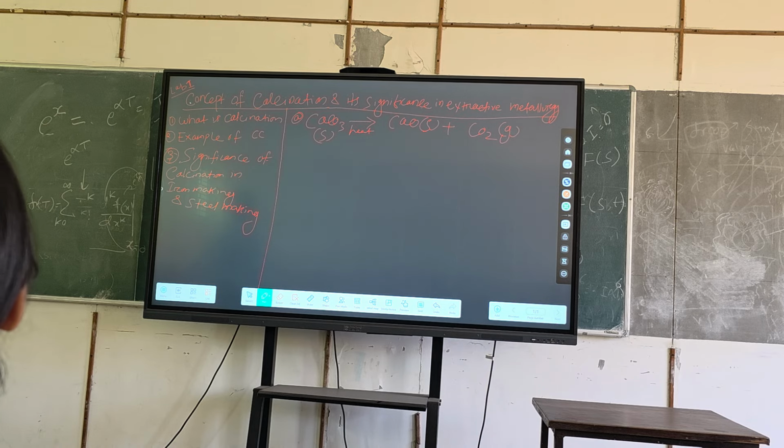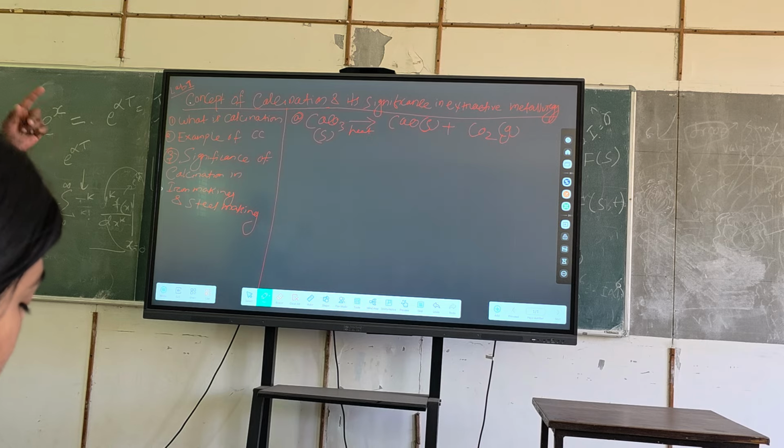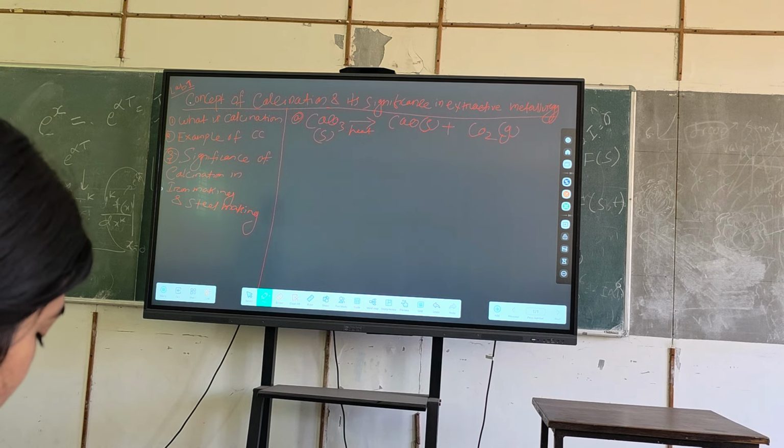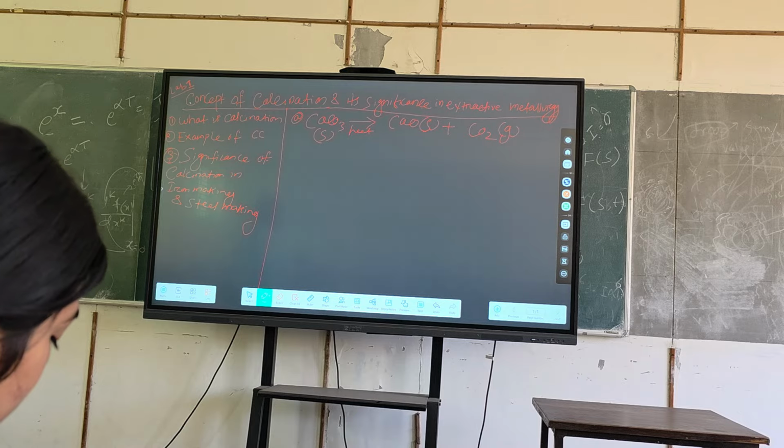This is the simplest example. If somebody asks what is calcination, if you remember this reaction only, you can simply tell them this is the reaction and what is going on, you understand, right? Initially it was a big compound, but it got broken down into two components, lime and carbon dioxide. And carbon dioxide is a gaseous phase, it will evolve out and go away simply, right? Carbon dioxide is a volatile matter here also. You have to remember, carbon dioxide is volatile matter. Volatile matter means that which becomes gas and is removed from the container or from the furnace.